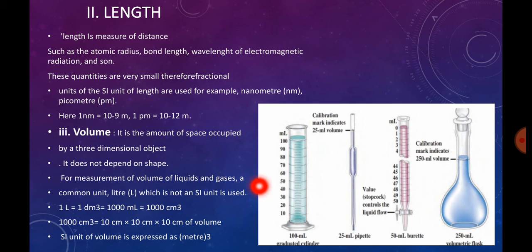So we measure in liters. So 1 liter is equal to 1 dm cube, which is equal to 1000 ml, which is equal to 1000 centimeter cube. So 1000 centimeter cube is nothing but, 1 dm is equal to 10 centimeters. So 1 dm cube is equal to 10 centimeter into 10 centimeter into 10 centimeter of volume. So the volume is expressed in meters or meter cube.